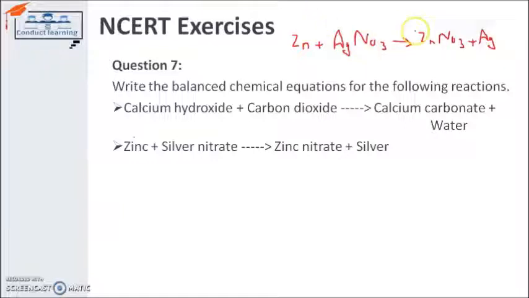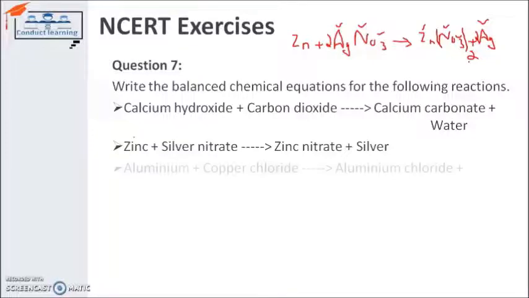Zinc is 1 on the reactant side and 1 on the product side, balanced. Silver is 1 on the reactant side and 1 on the product side, balanced. Nitrogen is also balanced, 1 on both sides, and oxygen is also balanced. So the equation is written there. But if I specifically write zinc nitrate, it has 2 nitrate groups, so in that way it is not balanced. So I have to write a 2 here also, so that it will become balanced, because silver nitrate has to be 2. Zinc nitrate, not silver nitrate, zinc nitrate.